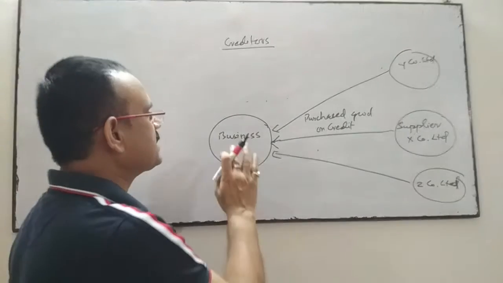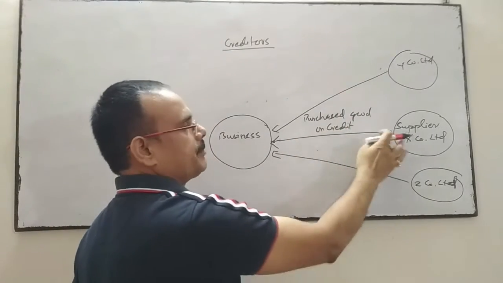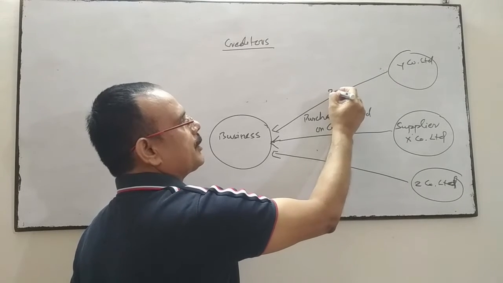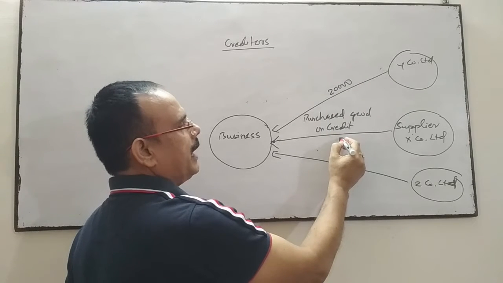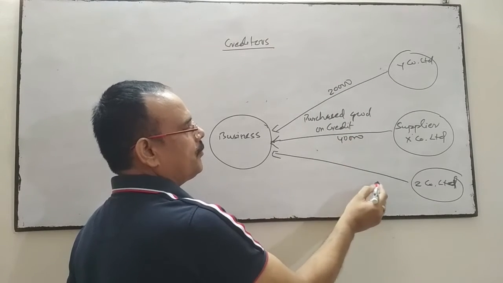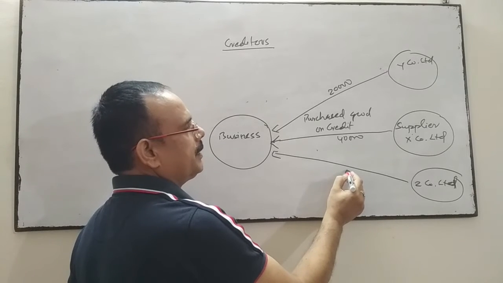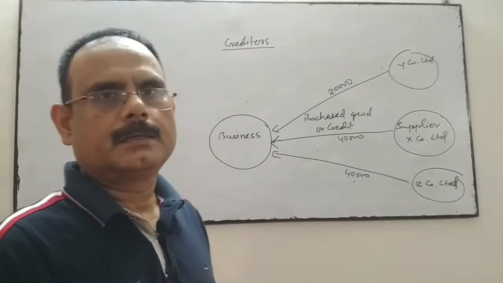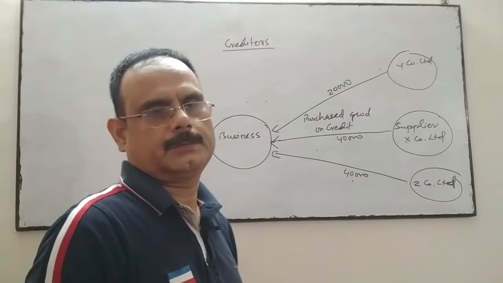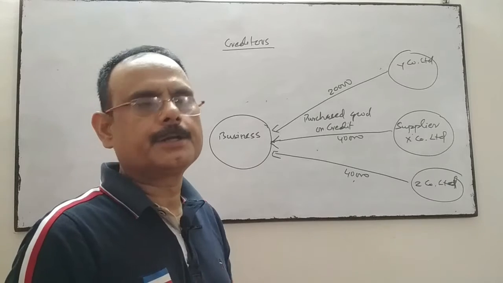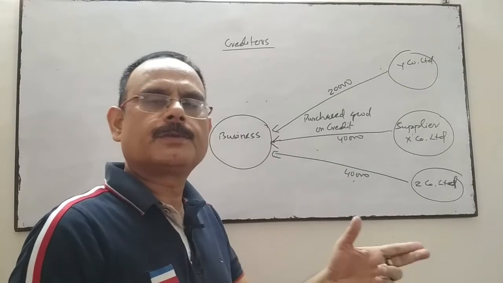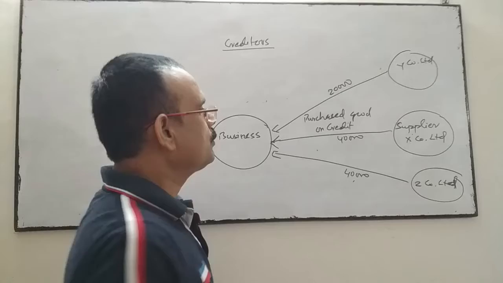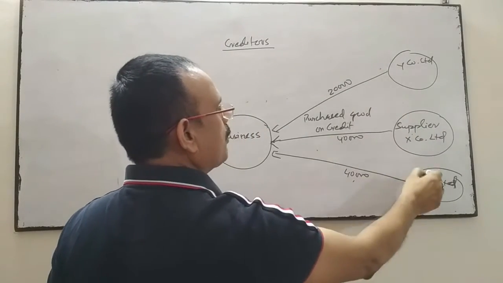In other words, the business purchases goods on credit from these suppliers. Suppose the business purchases goods on credit from Y 20,000, from X 40,000, and from Z 40,000. And the business has not yet paid these amounts till date, or at the last day of the financial year, not yet settled, this 1 lakh. So these suppliers are jointly known as creditors.